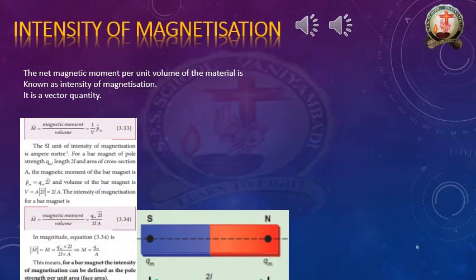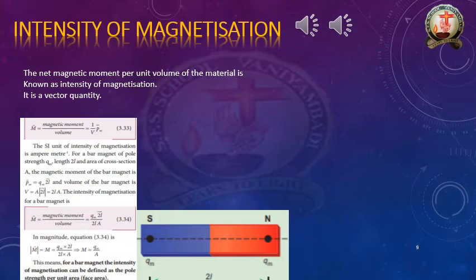It is a vector quantity, so we denote M bar. M bar is equal to P suffix M bar by V. That P suffix M means magnetic moment, which is also a vector, so we denote it as P suffix M whole bar.